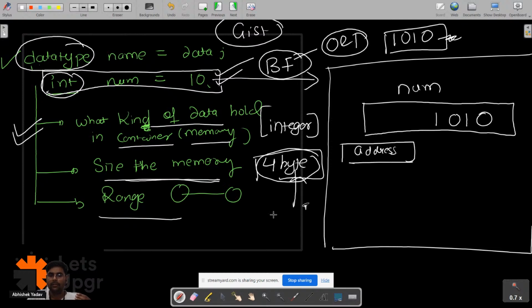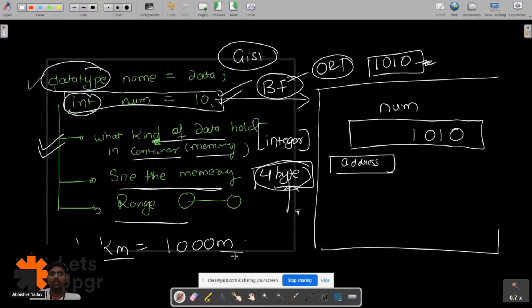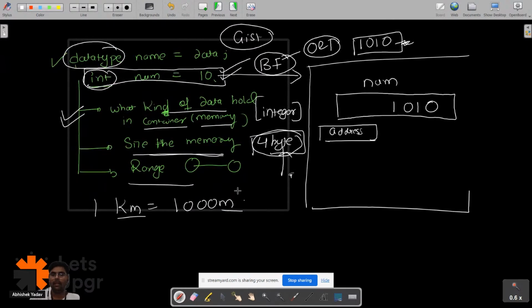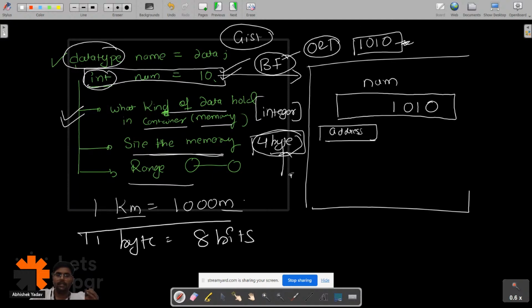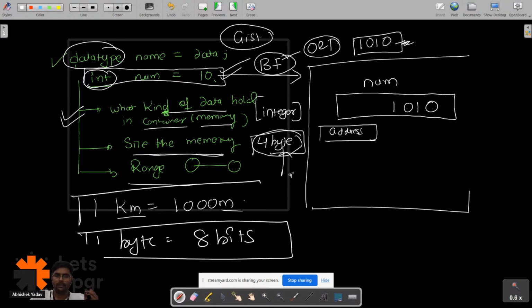This byte is what? This is a unit, right? Let's assume you say, hey, 1 kilometer is equal to 1000 meters. So basically if you have to measure distance, you measure distance in kilometers or meters. Similarly, if you have to measure the size of the memory block, you measure that size in bytes. So 1 byte is equal to 8 bits, right?